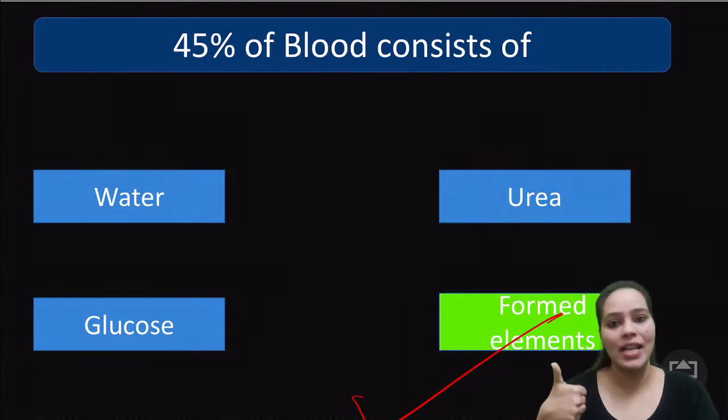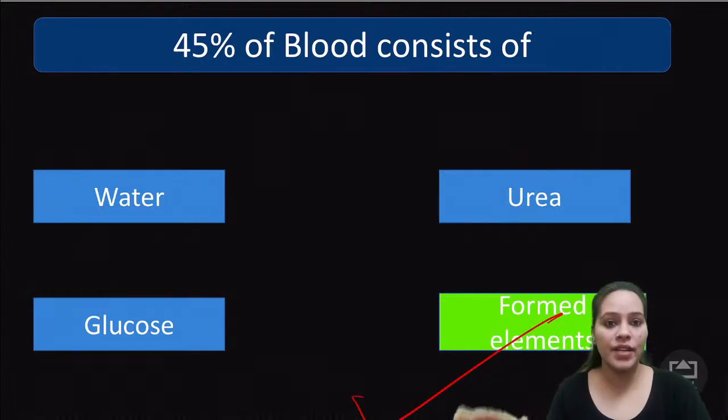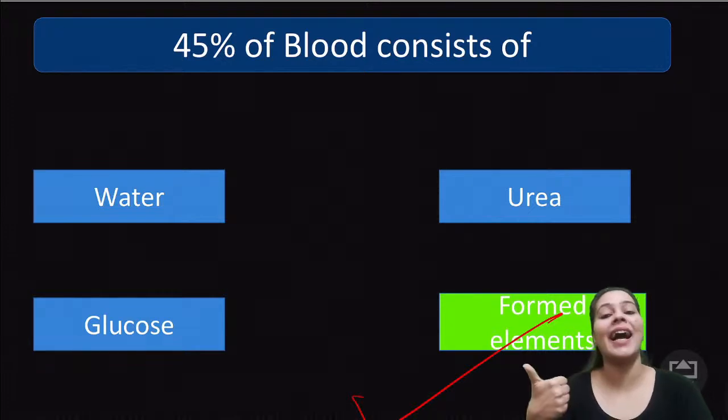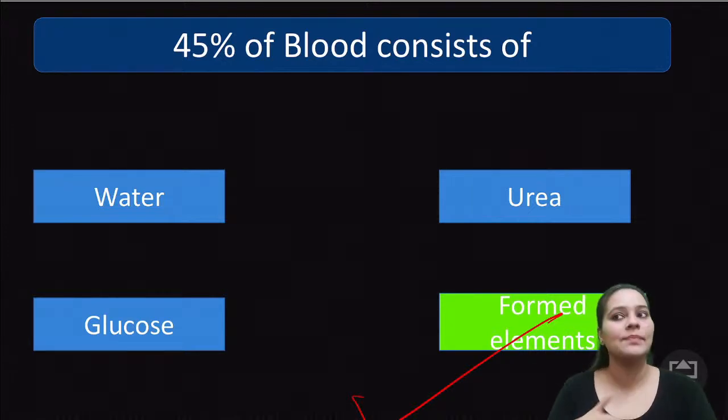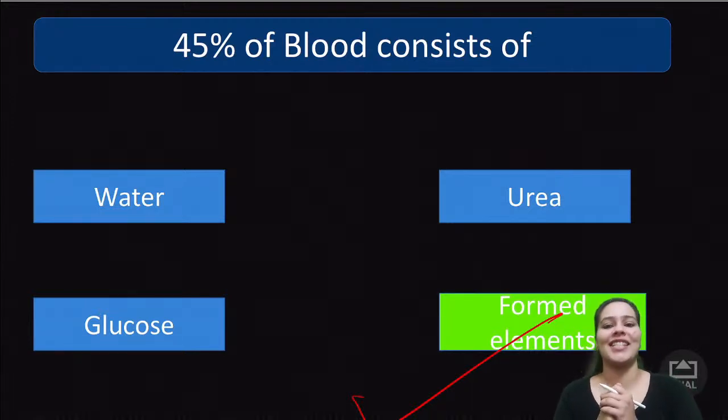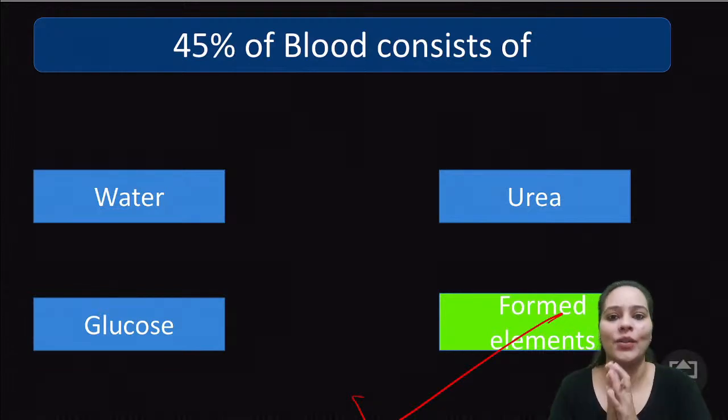Inside blood there is plasma, in which all three cells are floating. Which cells? RBC, also known as erythrocytes, or red blood cells. It contains a red color pigment called hemoglobin, which is a carrier of oxygen. Then WBC, also known as leukocytes or white blood cells, fights against diseases. And the third one is thrombocytes, or the platelets. It helps in clotting of the blood, so that there is no excessive bleeding.